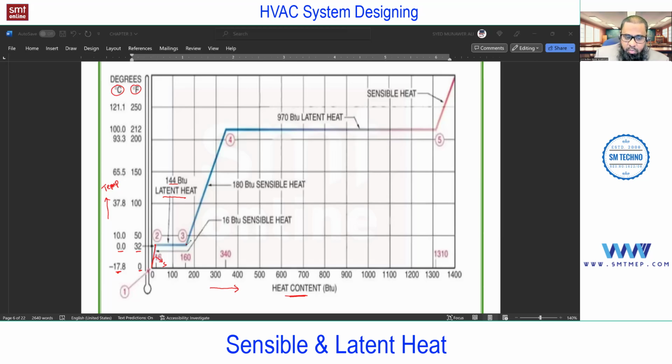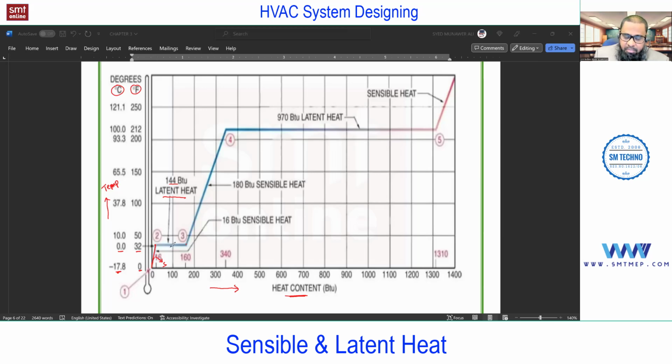So from point 2 to 3 is what? Latent, meaning change of phase. And now you can notice that during the change of phase the line is horizontal. Is there any increase in the vertical direction? No. This is the proof that the change of phase happens at constant temperature. This is an important point, and that's the reason I'm showing this: the change of phase is at constant temperature.